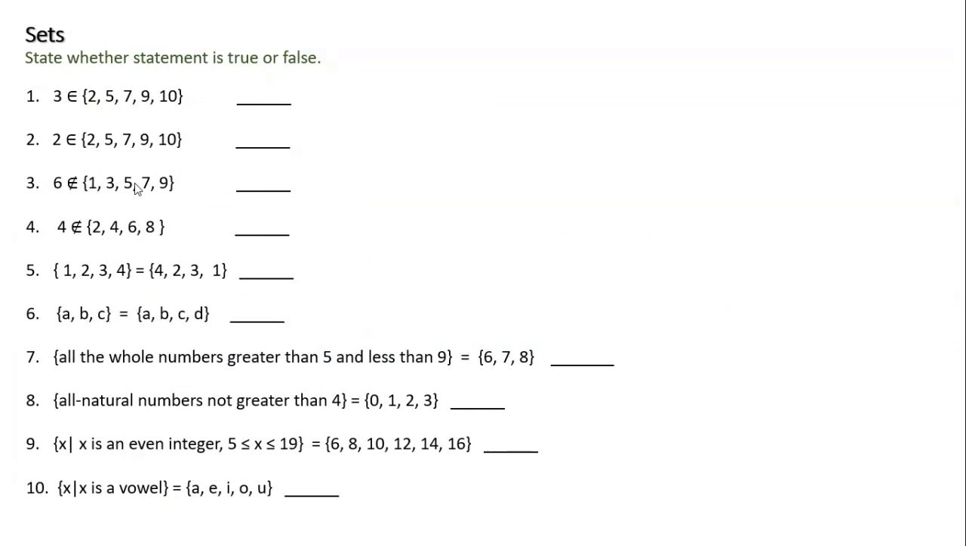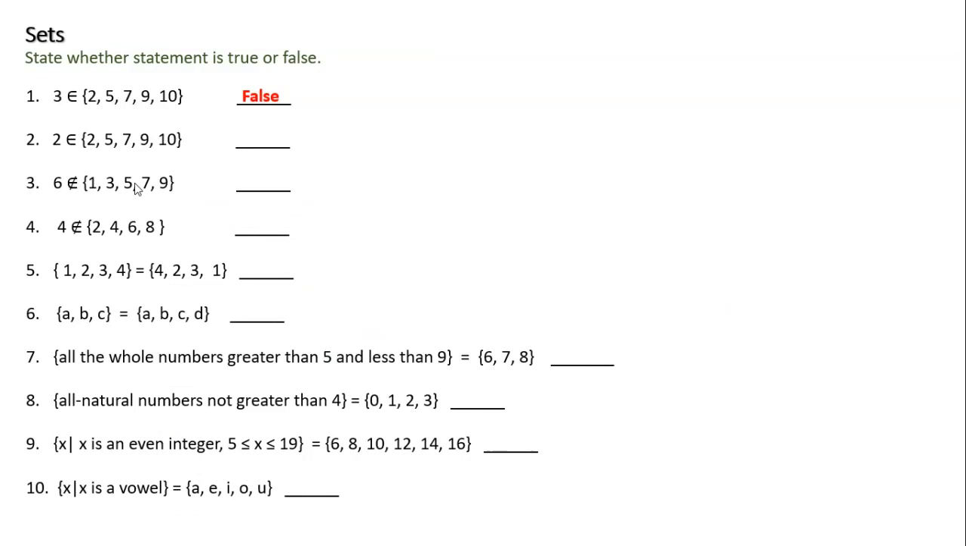It says state whether the statement is true or false. So the first one says 3 is an element of {2, 5, 7, 9, 10}. Is this a true statement or a false statement? Well, do you see 3 in that set? No. So then this would be a false statement because 3 is not included in that set, or it's not part of the elements in that set.